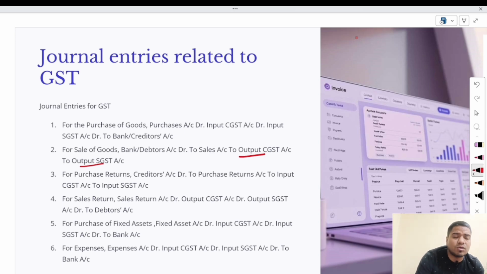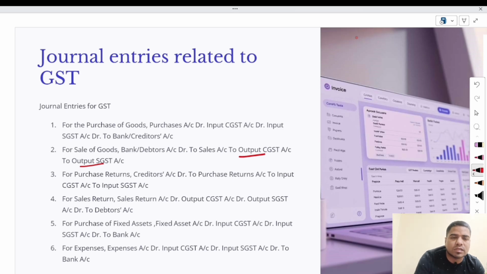Now in a simple way, you have to remember that whatever expenses happen in your business, at that time you will use the input GST. Or at the time of sale of any goods or services, or at the time of receiving any income from any other sources, at that time you will have to use the output part of the GST.